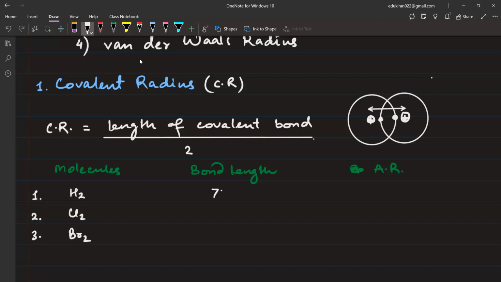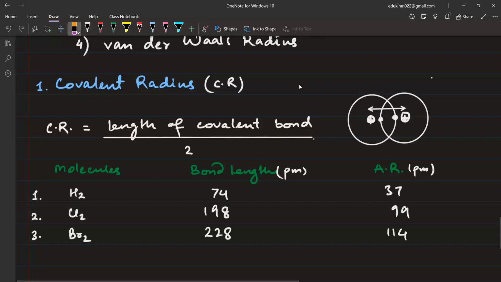So bond length, this is 74, 198, I suppose, and 228. All of these will be in picometers. Okay. So for 74, what will be the atomic radius then? If the bond length is 74, atomic radius will be half of it. Half of 74? 37. And 198 half will be 99. 228, 114.